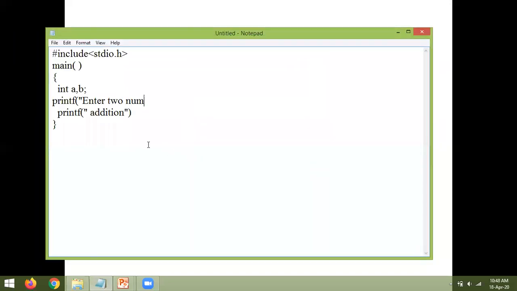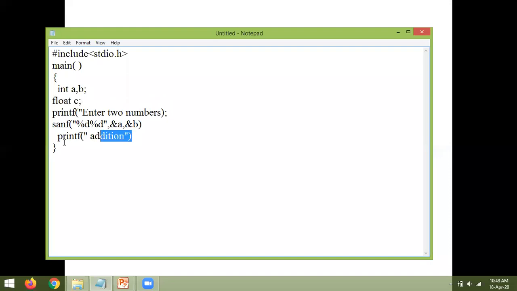Look at this. I am declaring two variables, int a and b. I am asking you to enter two numbers. For this I am using the scanf statement to take the numbers. I am declaring one more variable, a float type variable, float c. Now I am defining the float c value as c equal to a by b. Now I am printing the value of c.